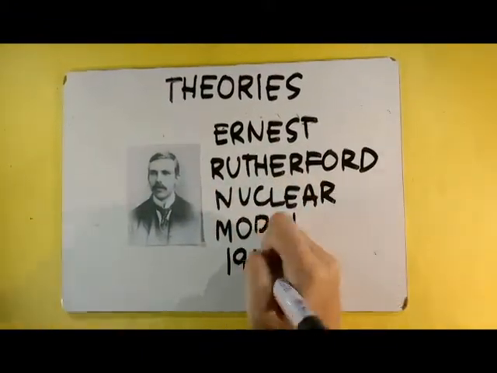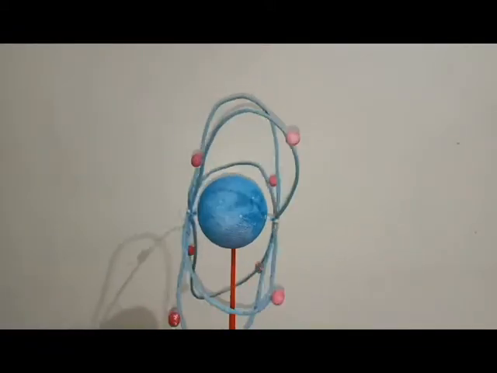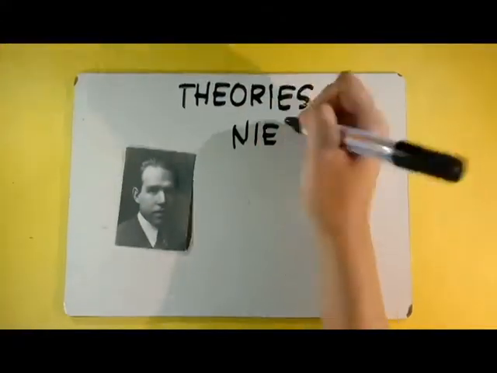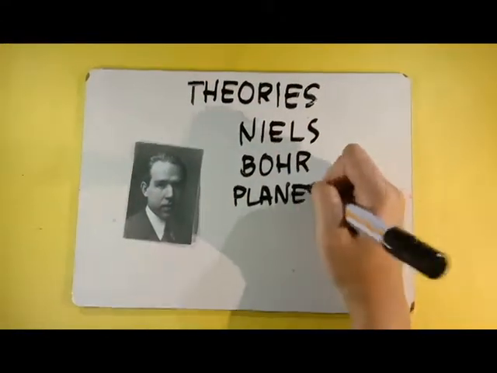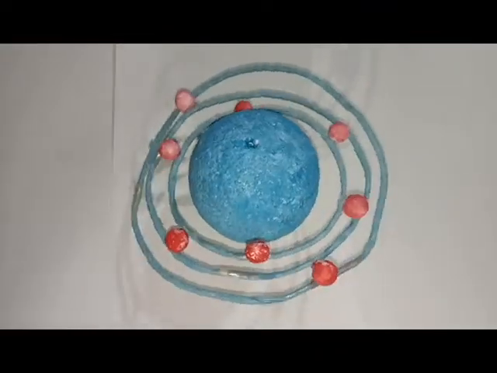Ernest Rutherford's nuclear model, 1911. It stated that atoms are mostly empty space with a positive charge concentrated in the nucleus. Niels Bohr's planetary model, 1913. Electrons moved around the nucleus in orbits of fixed sizes.